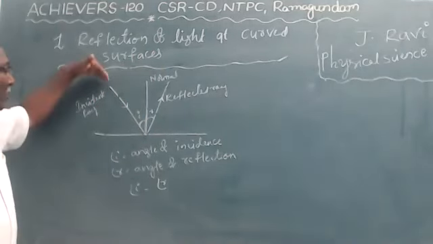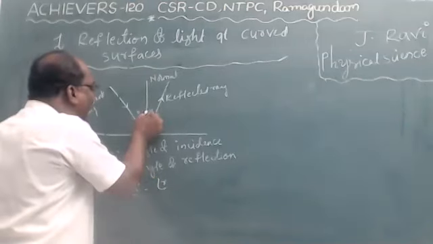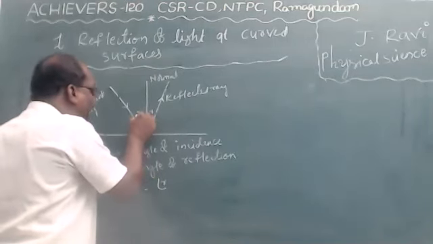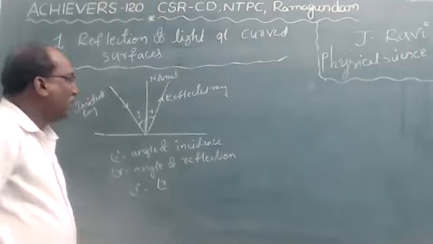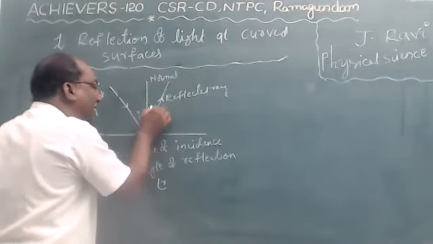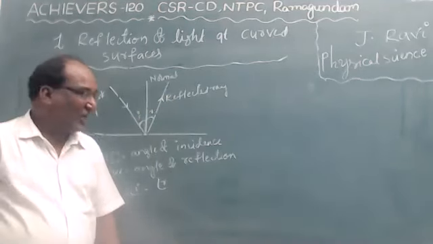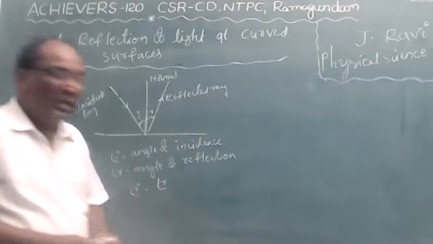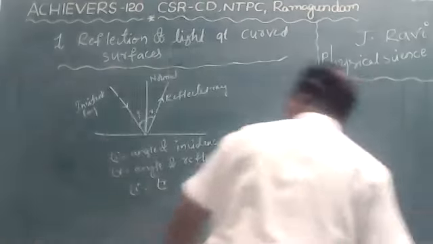After reflection, it makes some angles. The angle formed between the normal and the incident ray is called the angle of incidence. The angle formed between the normal and the reflected ray is called the angle of reflection. Do you understand, children? So let us see the